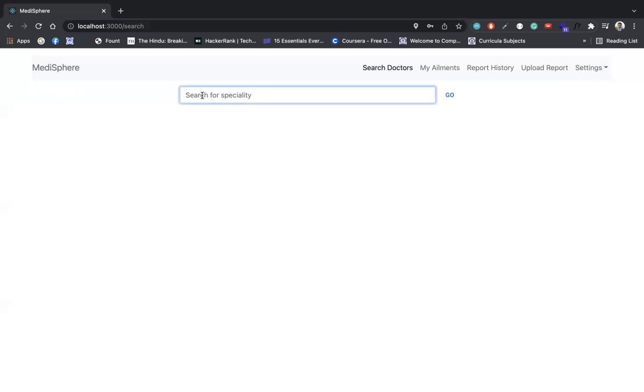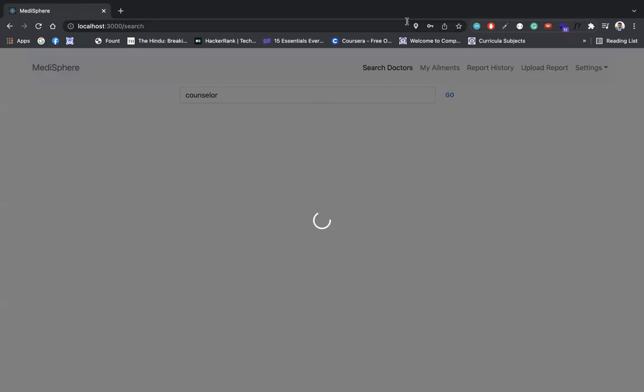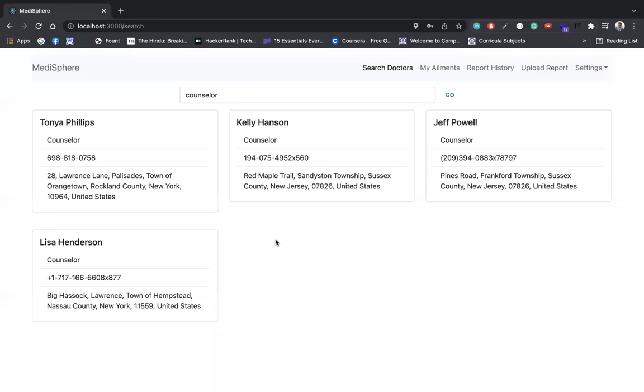So the first feature we are looking at is search doctors. This feature helps us to search for doctors in our locality. This uses our current location to find doctors with a given specialty. And here there are 4 counselors in our locality, and this is done using Elasticsearch on AWS, OpenSearch.